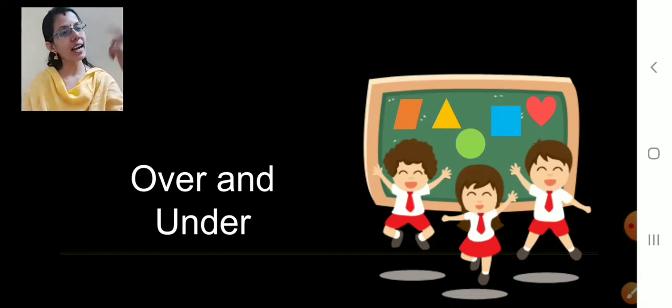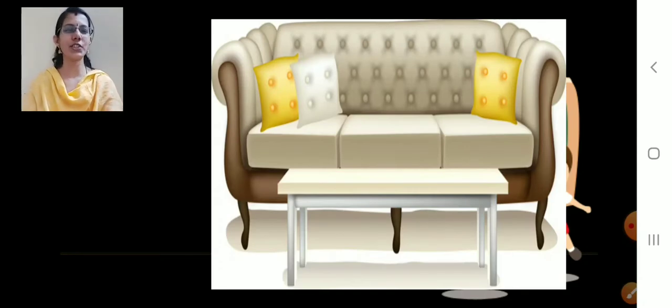Where is that mat? The mat is under the board. See, the board is above, the mat is under. Above and over are the same meaning. Under and below are the same meaning. Wait, I'll let you know with a few more examples, my sweet children.